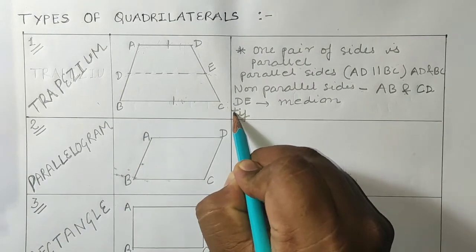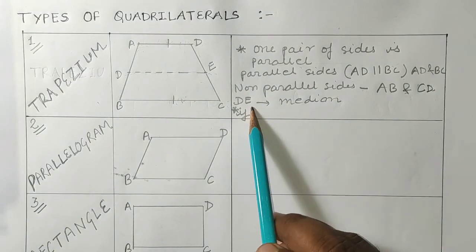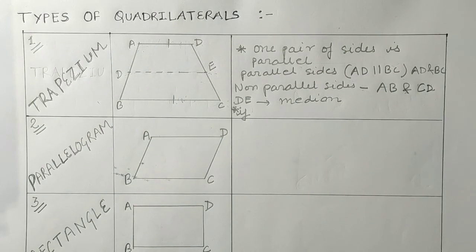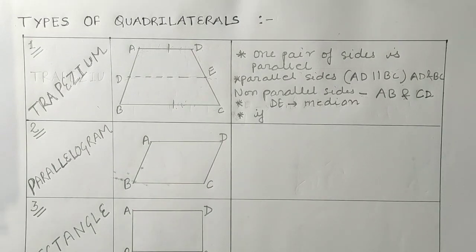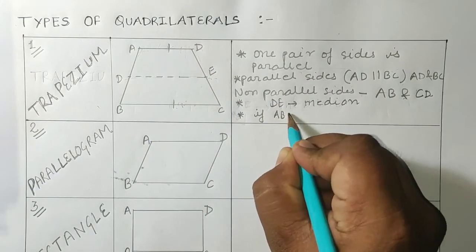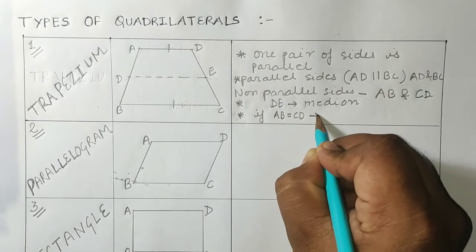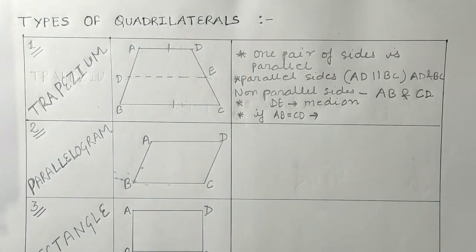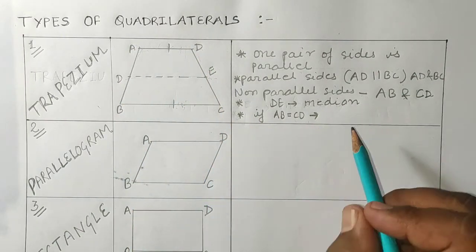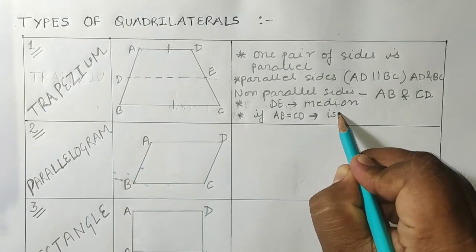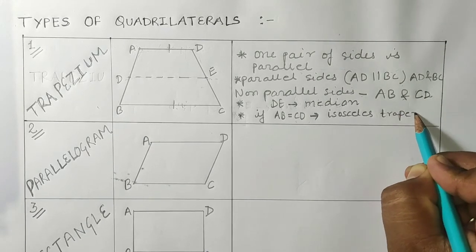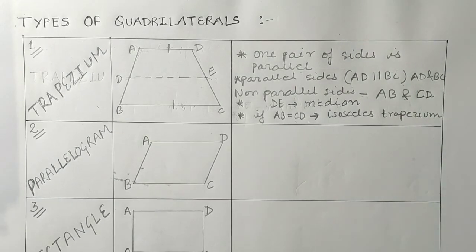If the non-parallel sides are equal, meaning if AB is equal to CD, then that trapezium is known as an isosceles trapezium.